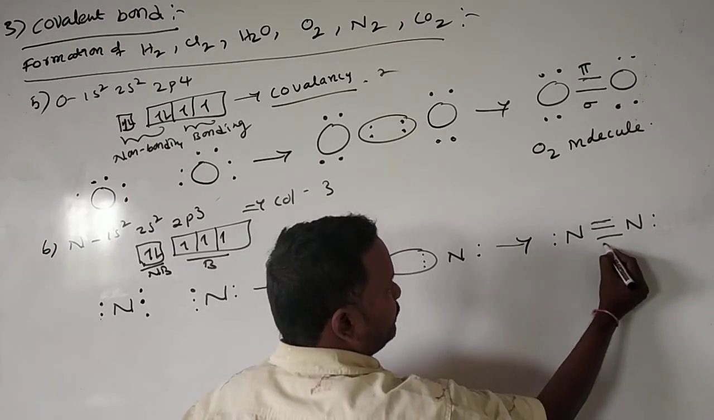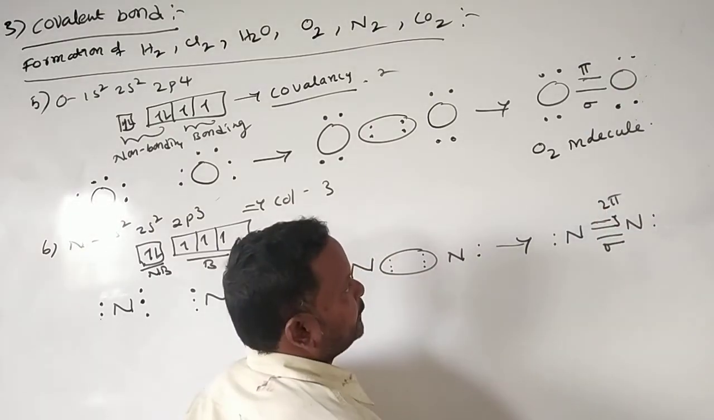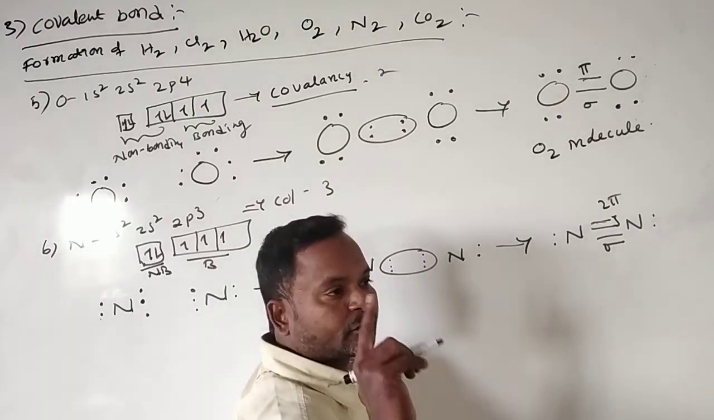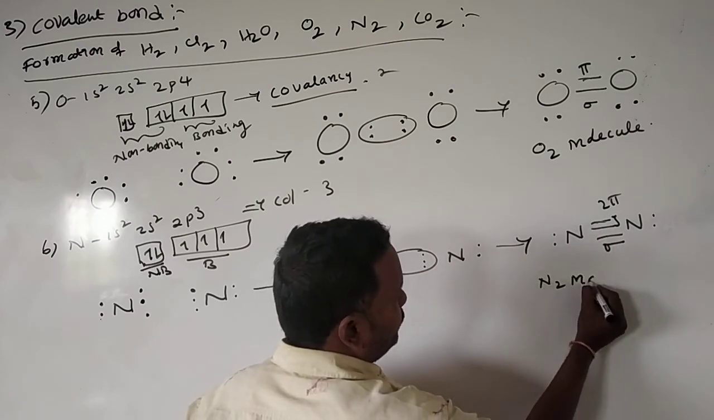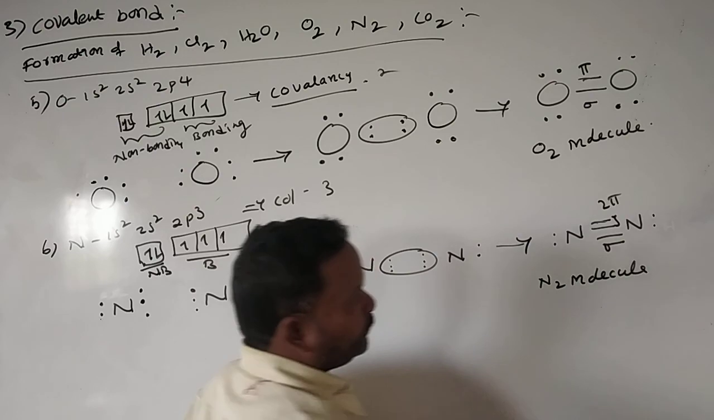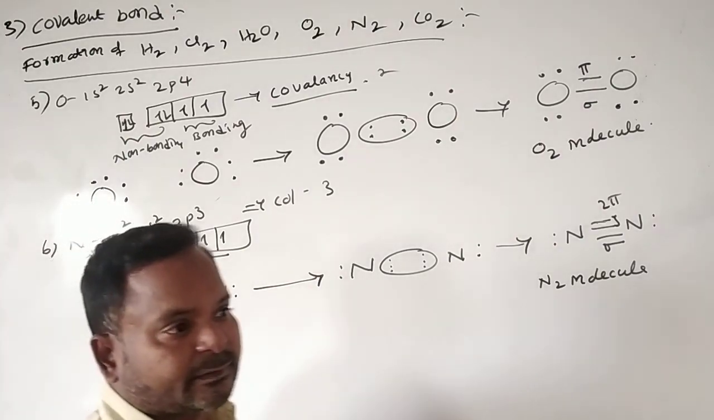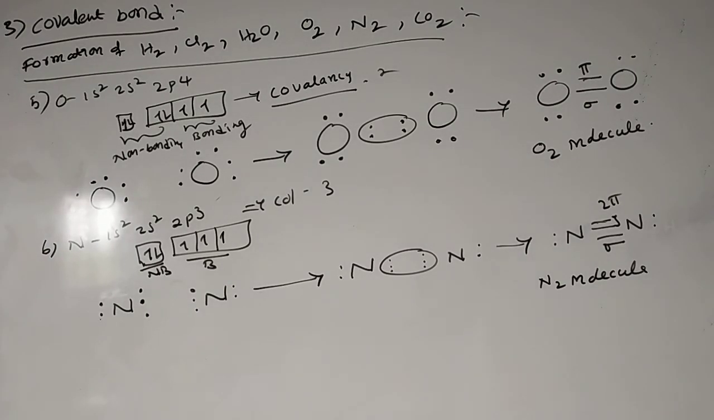Here one is a sigma bond and 2 are pi bonds. In a double bond, one is sigma and one is pi. In a single bond, there is only one sigma. In a triple bond, one is sigma and 2 are pi. This is the nitrogen molecule, the formation of the nitrogen molecule. This is just about the formation of different molecules by the covalent bond. Next in continuation we will see the characteristics and the factors affecting the covalent bond. Thank you.